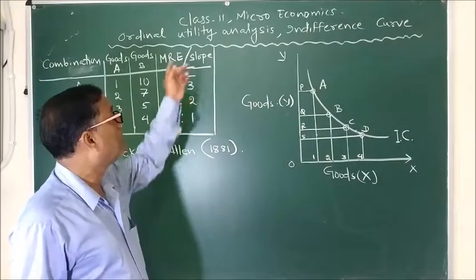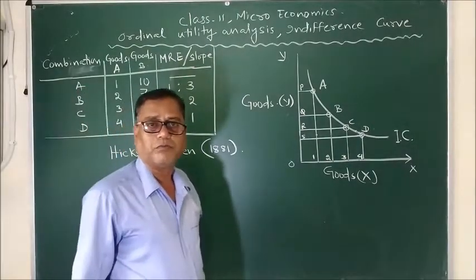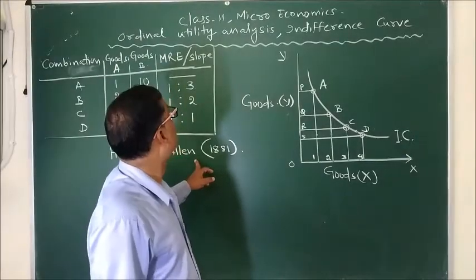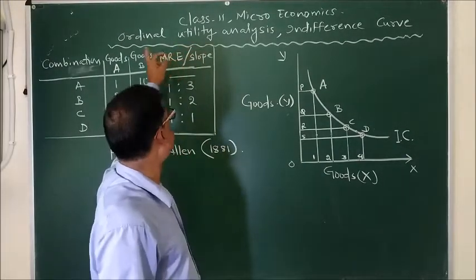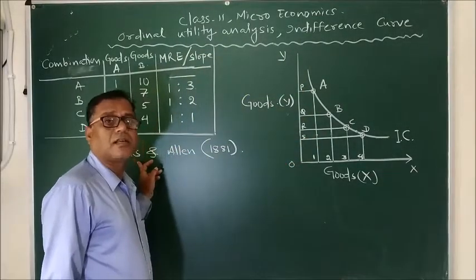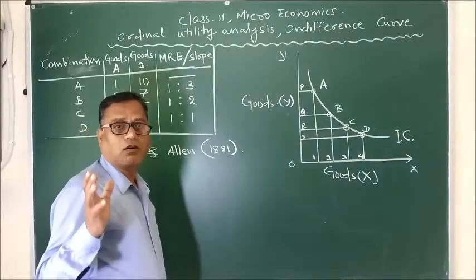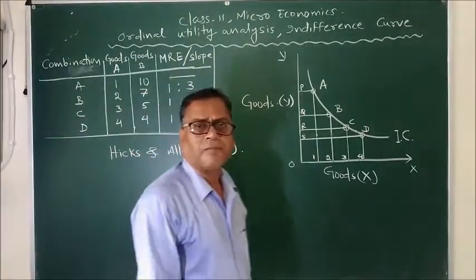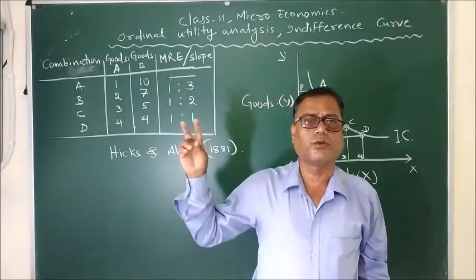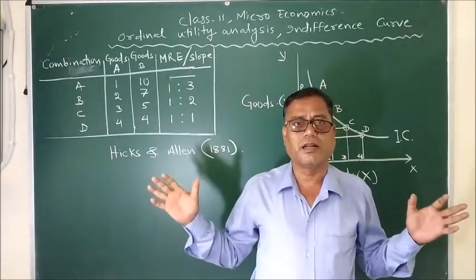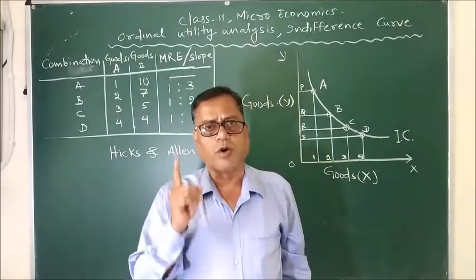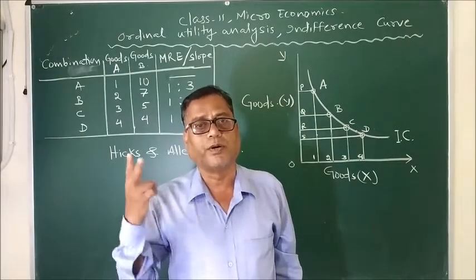So you need to remember all three names because we simply don't know in the question paper what would be the heading of the question. Sometimes it is asked as ordinal utility analysis, sometimes indifference curve analysis, or sometimes Hicks and Allen model of consumer equilibrium. So yesterday we discussed the cardinal utility. In the last 2 or 3 classes we discussed in detail how a consumer attains equilibrium when he is consuming one good or 2 different goods.